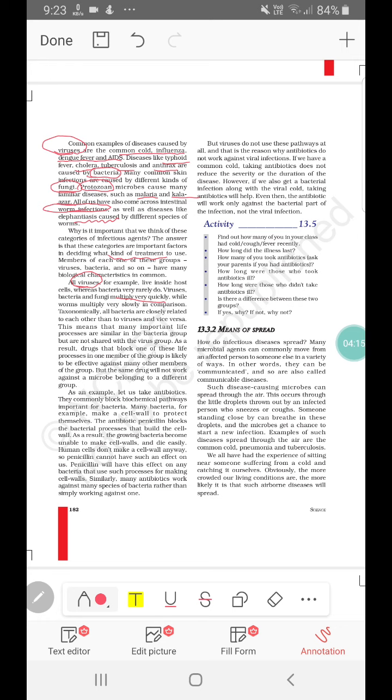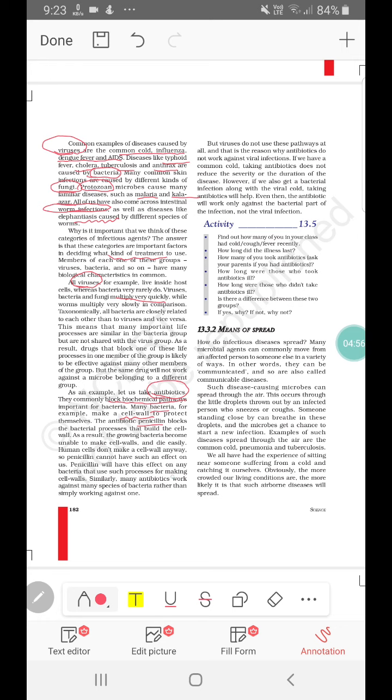There is a difference between the treatment of a bacterial disease and a viral disease. Why? Because first and foremost, the antibiotics we take are against bacterial diseases, not viral diseases. What are antibiotics? They are chemical compounds that are against living organisms, which inhibit the growth of microbes. They commonly block biochemical pathways, like in bacteria, where cell wall formation is inhibited by penicillin.